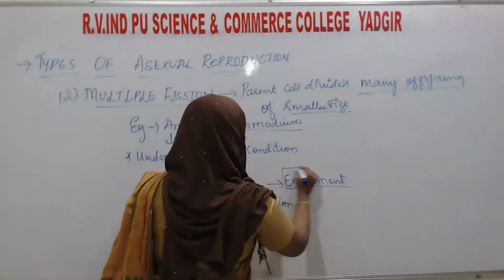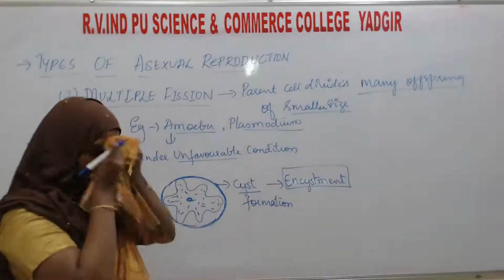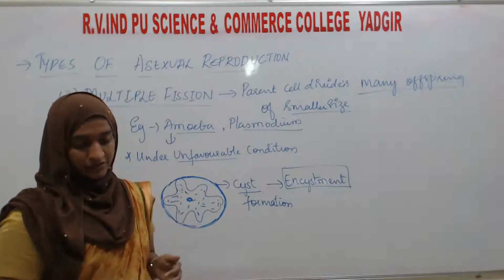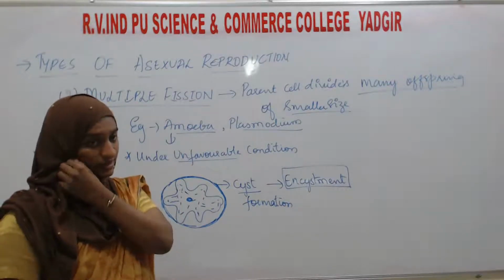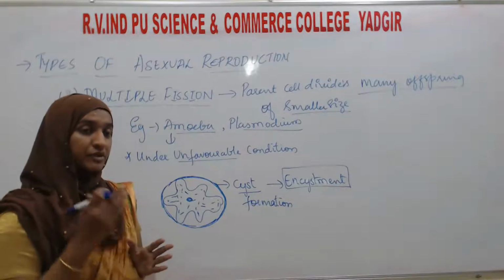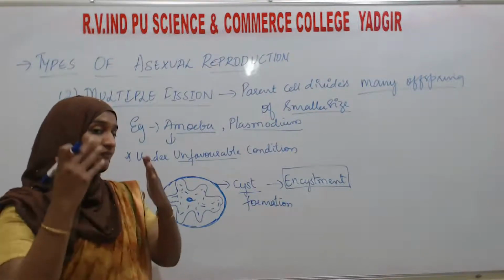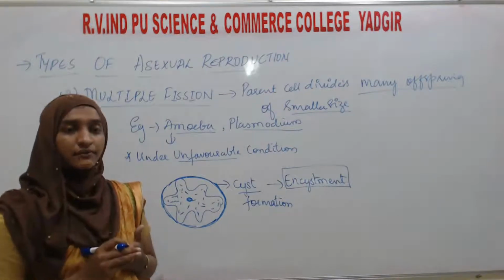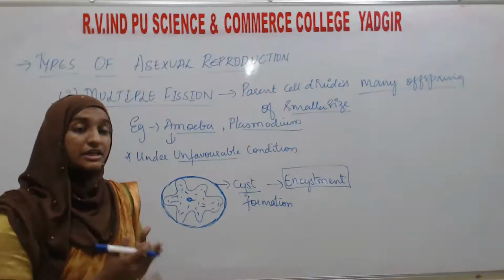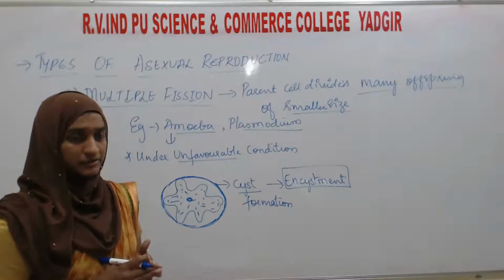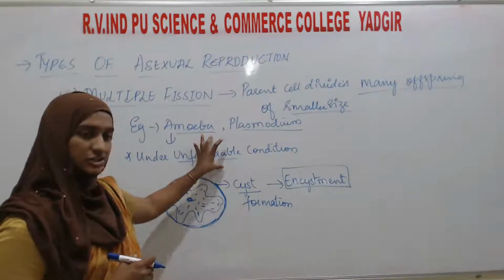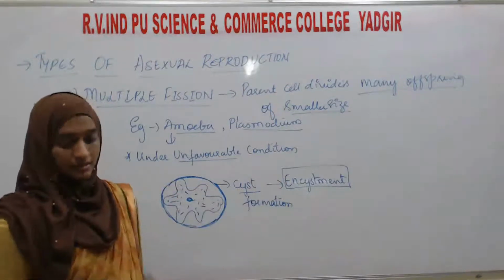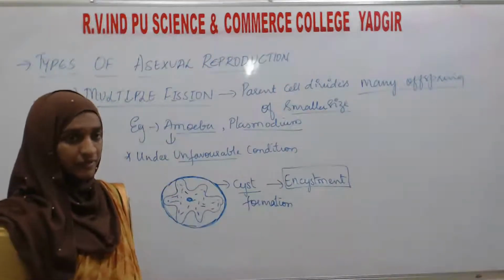It is the process of formation of cyst around the body of the amoeba. The amoeba is protecting itself from the unfavorable condition.